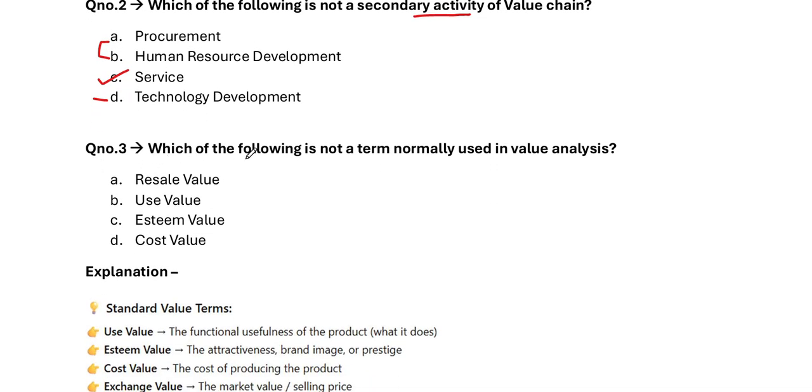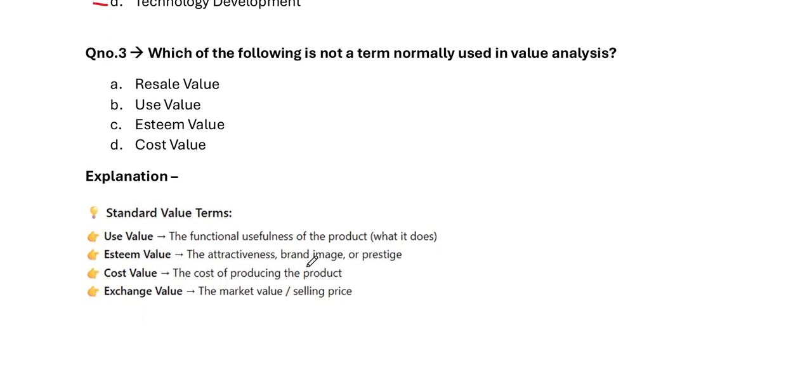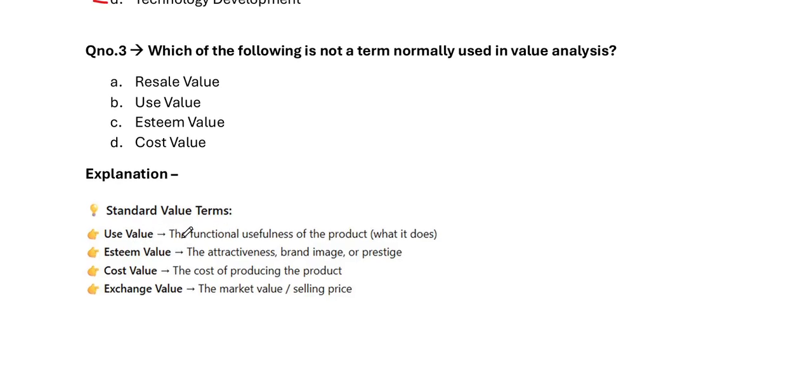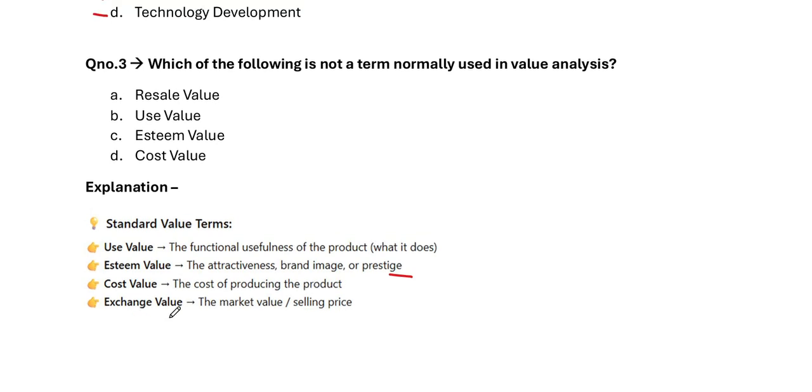Question number 3. Which of the following is not a term normally used in value analysis? In value analysis, only specific value terms are normally used to evaluate a product. So, standard terms are use value, the function, usefulness of the product, what it does. Esteem value, that means the attractiveness, brand image or prestige. Cost value, the cost of producing the product, and exchange value, the market value and selling price.